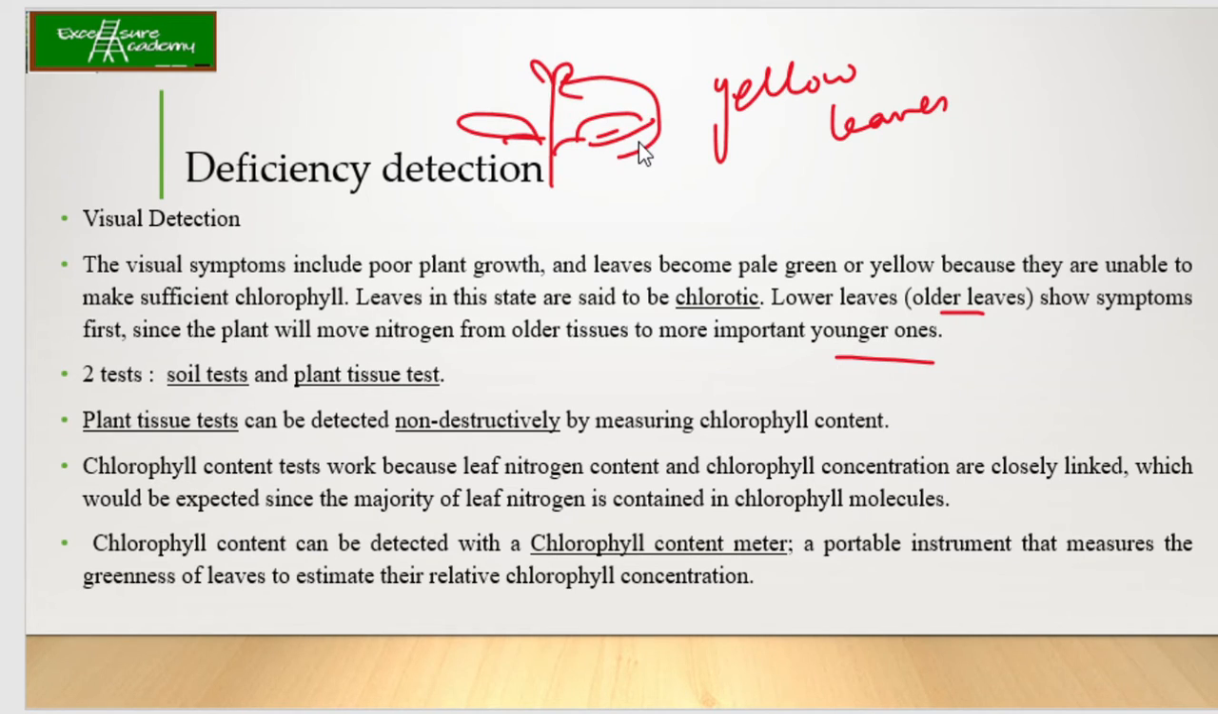Okay, so there are two different types of tests, the soil test and the plant tissue test. Now in the case of the plant tissue test, it can be detected non-destructively by measuring the chlorophyll content.